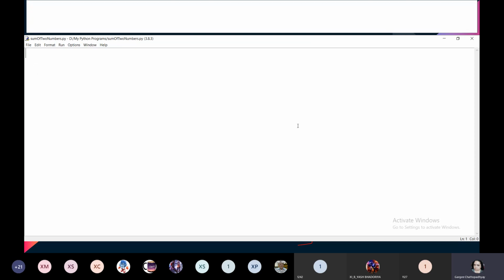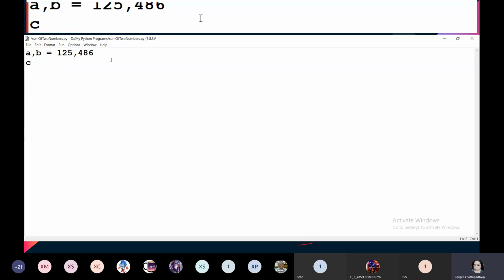Now you need to write the code. So what will you be writing here? Assignment: A equals, comma, B equals, I'm just giving the values. Some larger values I'll be giving. Enter, and I'm going to print the sum. So print.